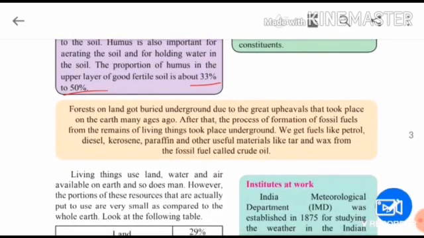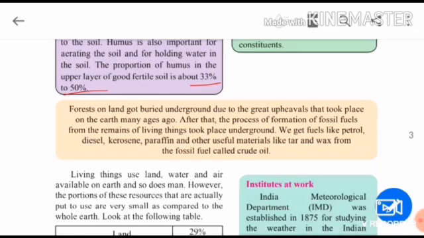Now children, let's move further. Forests on land got buried underground due to the great upheavals that took place on the earth many ages ago. Many years ago, what happened, children? Due to the disruption on the earth, some forests and some animals got buried inside our ground. So after that, what happened? The process of formation of fossil fuels from the remains of living things took place underground. So from the forests, animals and plants which got buried, fossil fuels were formed.